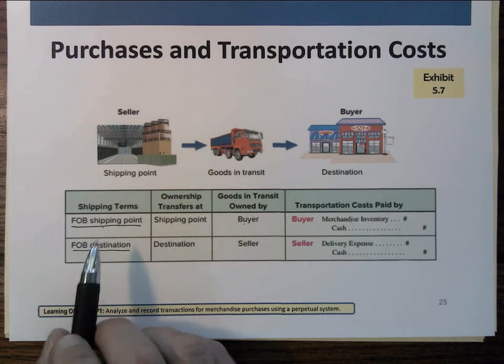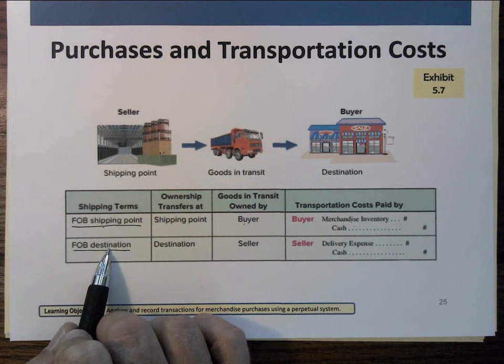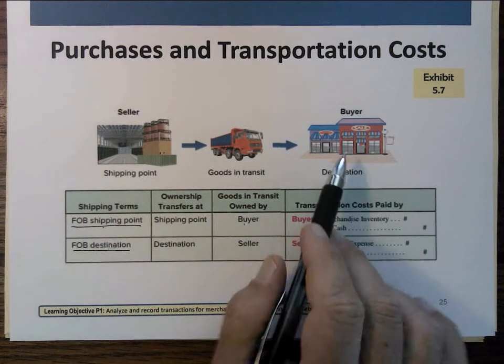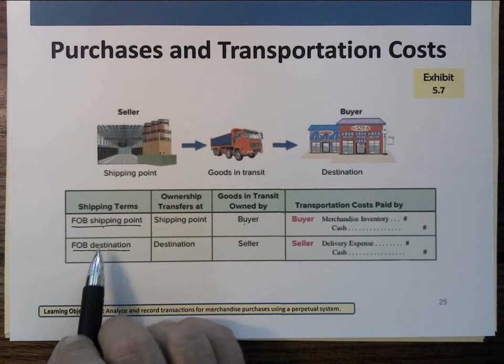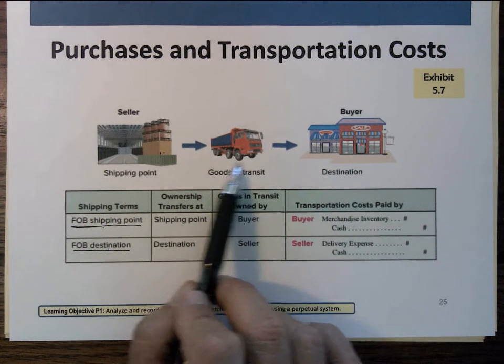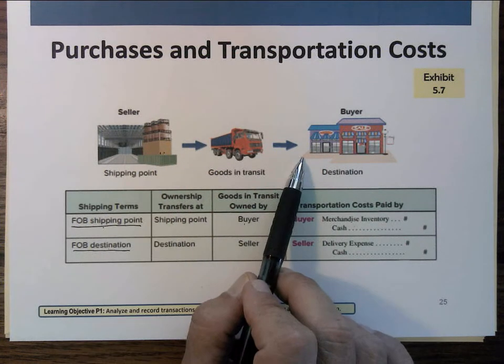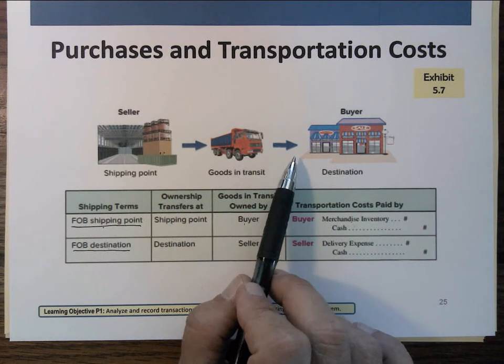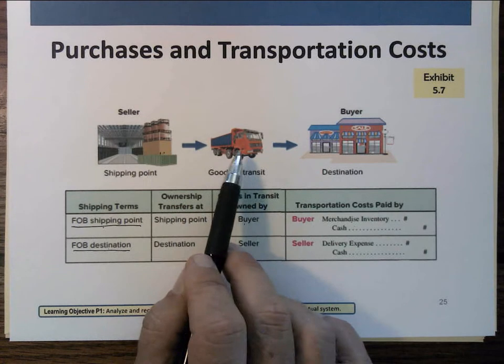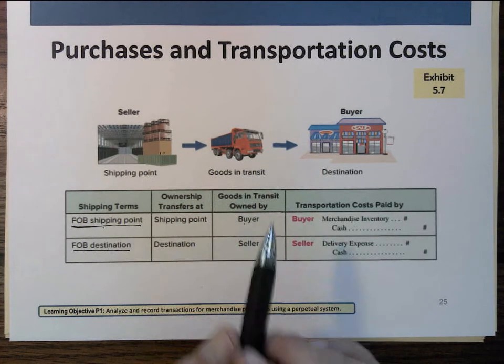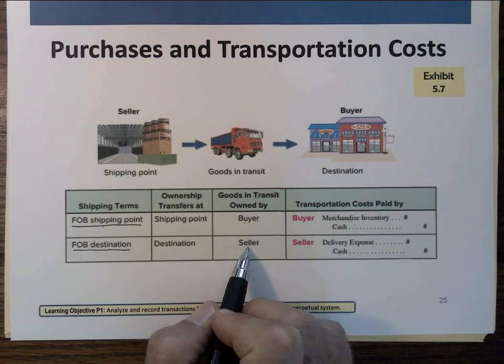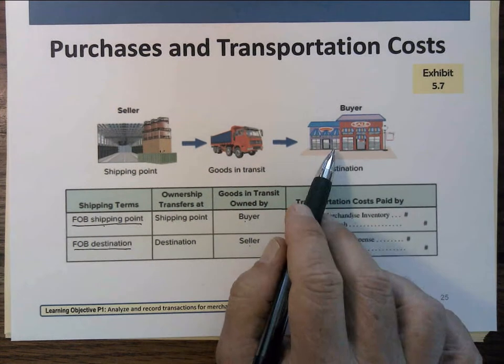Okay. Now, free on board destination tells us what? That ownership changes where? At the destination. So now the goods get on the truck, and they're shipped all the way here. They still belong to who? To the seller, because we have not reached the destination. So the seller owns those goods. If the truck crashes, it's the seller's problem, and the seller has to pay the freight to get them to the destination.